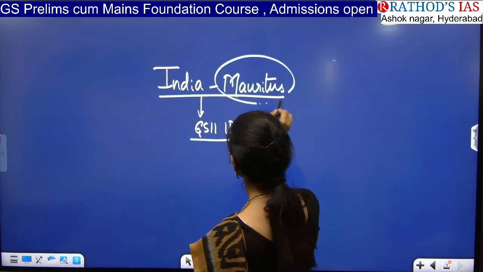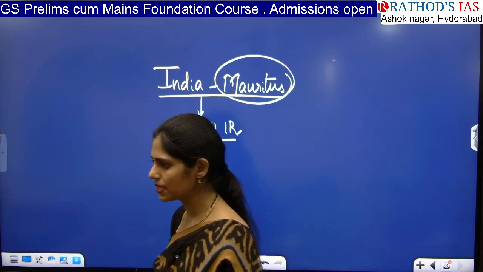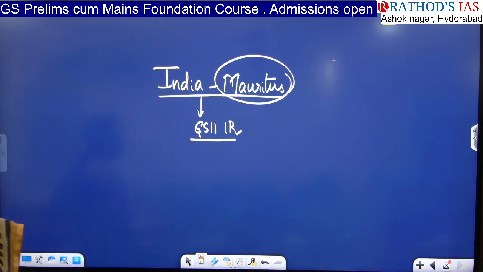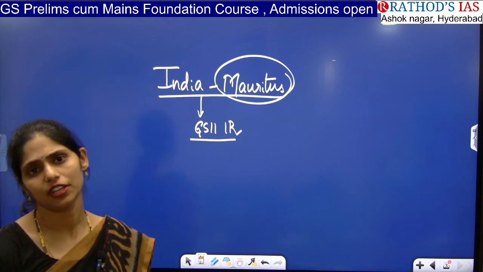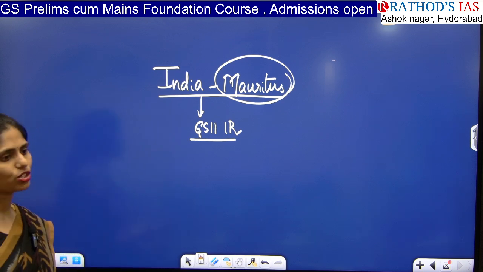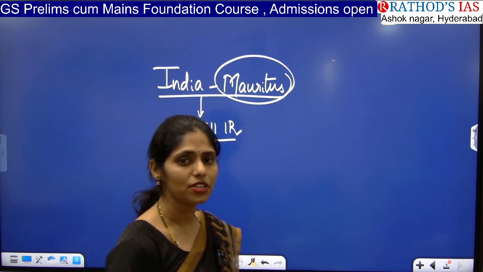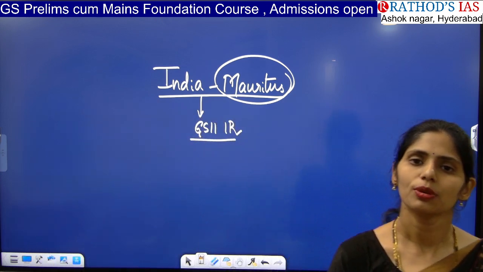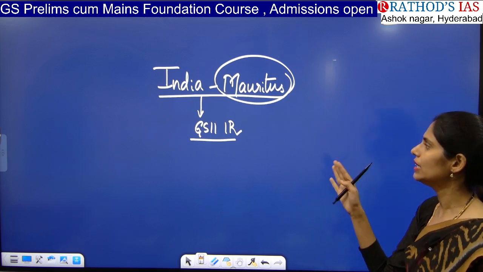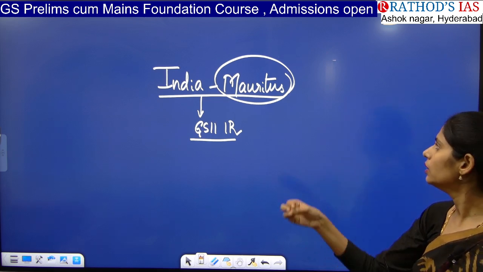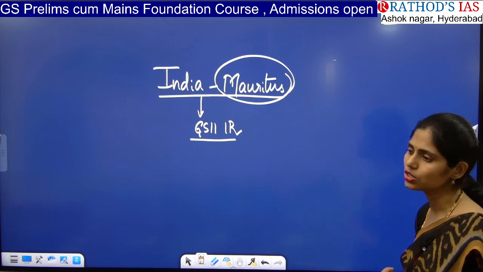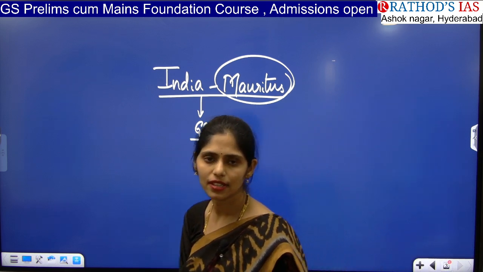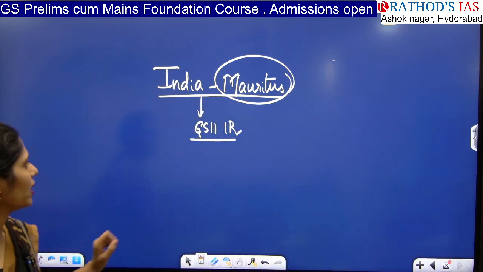Mauritius is an island nation present in the Indian Ocean. India and Mauritius have lots of historical connection. And tomorrow and the day after, that is the 11th and 12th, our Prime Minister is visiting Mauritius. Because of this it is in the news. And this time Mauritius is also celebrating its Independence Day, which means India is attending as a guest. So this is very important.